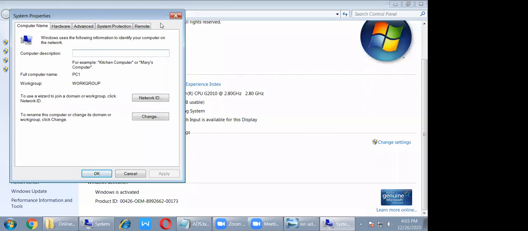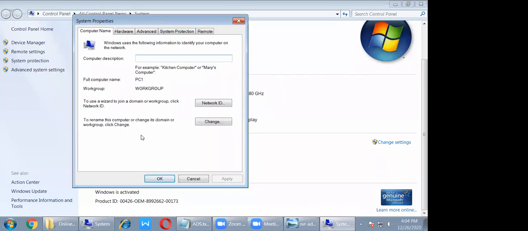Yes sir, what is the domain model? Domain model, we discussed two classes before. Domain model is nothing but the server based model. Domain model is called the centralized administrator model. We will discuss domain in Active Directory: what is the domain, what is the forest. So domain model means nothing but server based. We already discussed the server based model.